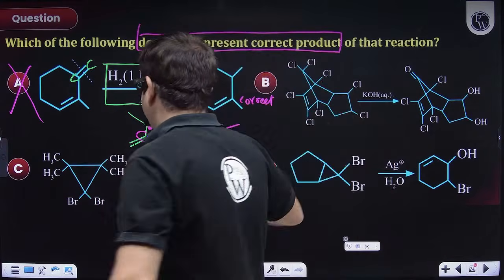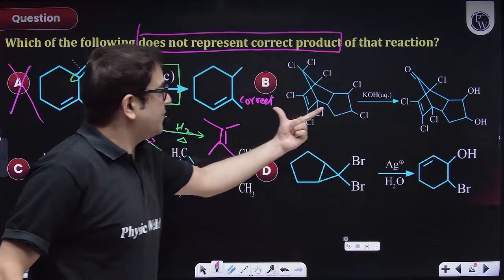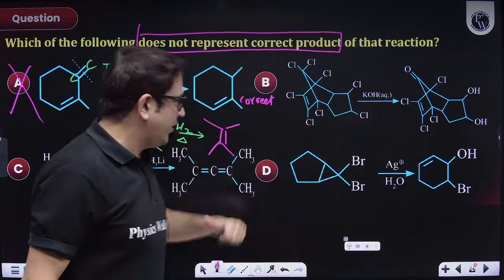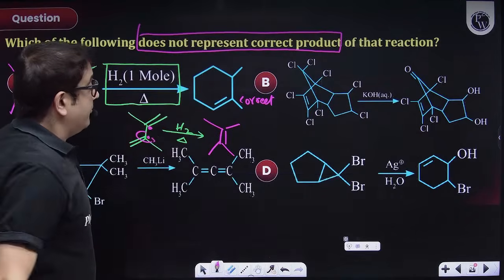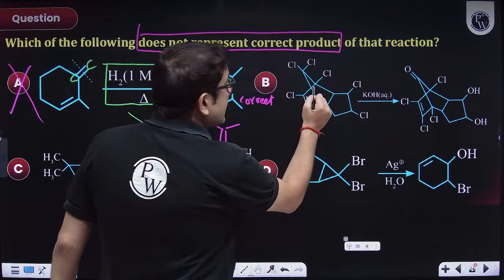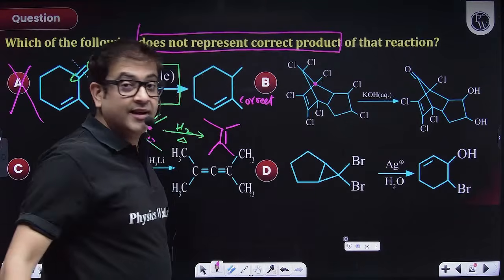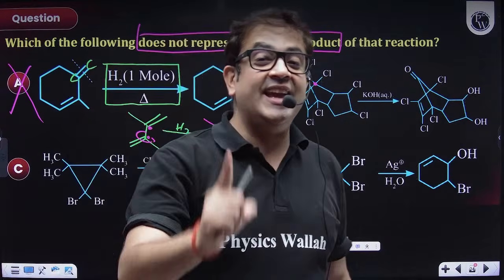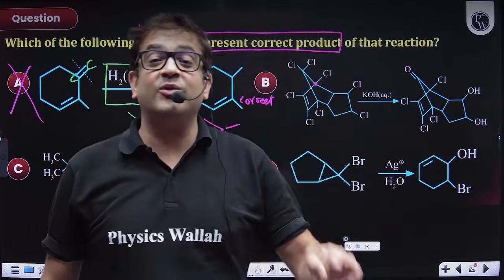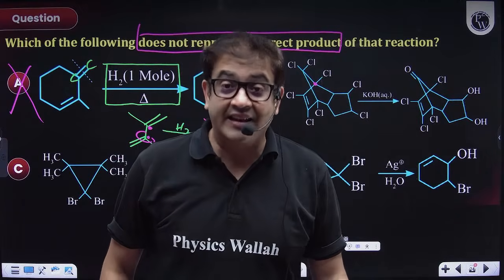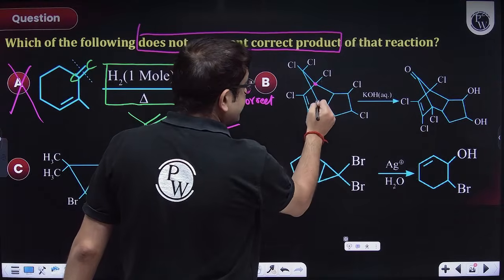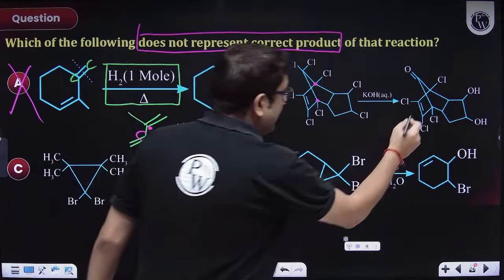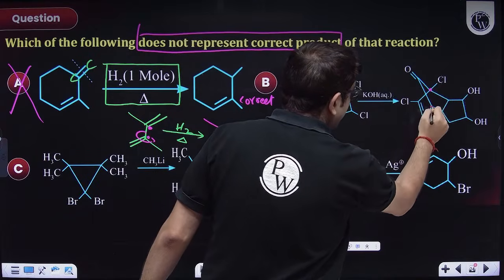Moving to the next option. So option A is not an answer. Option B, we do not have to move our pen, it is quite doable. How? Just check. Now, this is a bridgehead carbon. No substitution takes place at a bridgehead carbon, because it will break the ring. Hence this bridgehead carbon will have no substitution, so this chlorine and this chlorine will be as they are.